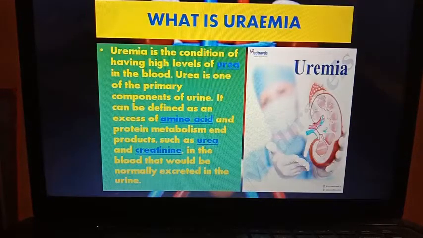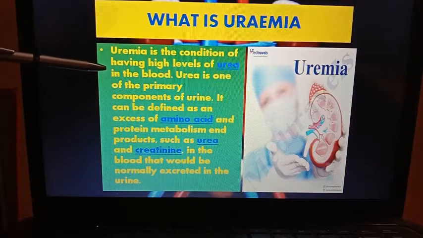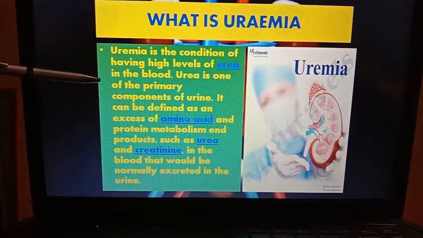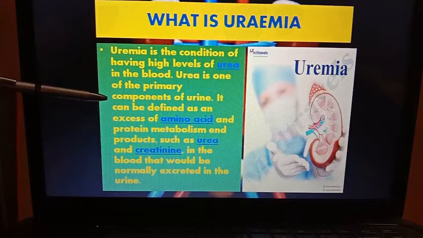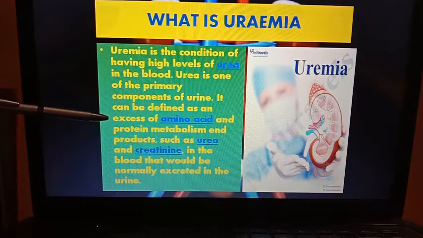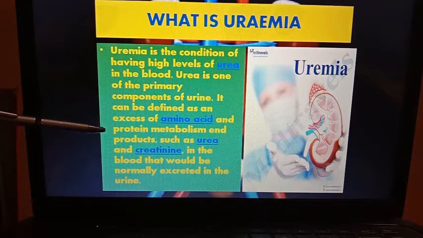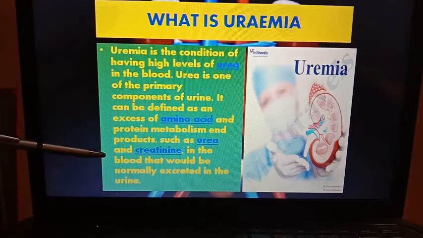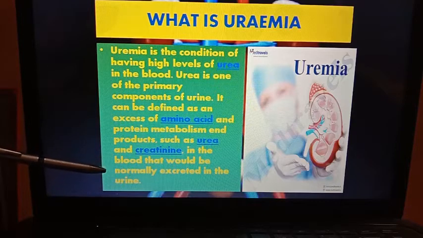The next disorder related to the excretory system is uremia. Uremia is the condition of having high levels of urea in the blood. Urea is one of the primary components of urine, as I have already discussed in the components of urine. It can be defined as an excess of amino acid and protein metabolism products such as urea and creatinine in the blood that would normally be excreted in the urine.